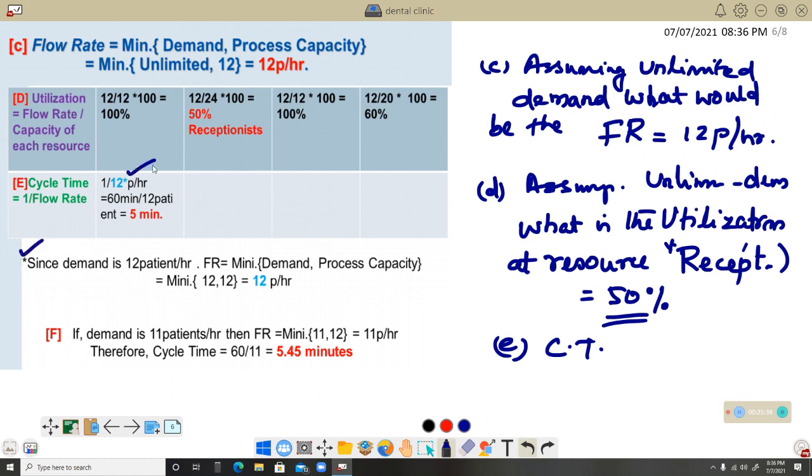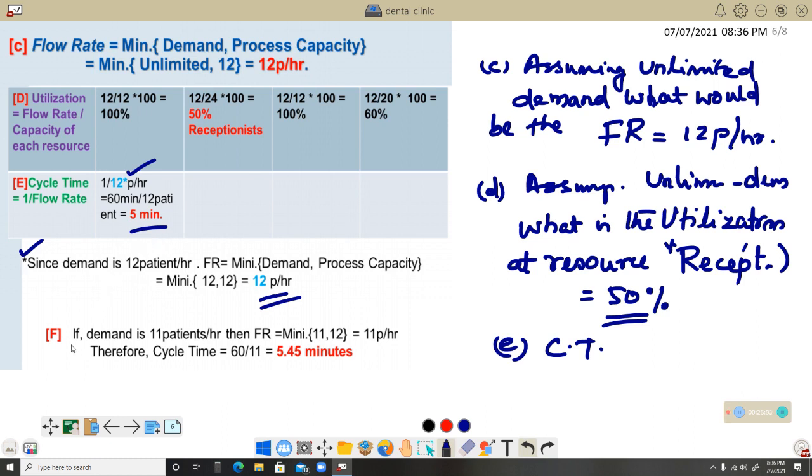Understand how you got this particular 12. Since demand is 12 patients per hour, the flow rate is minimum of demand comma process capacity. So minimum of 12 comma 12 will be 12 patients per hour. That is why I took 12 over here. So 1 by 12 patients per hour equals 60 by 12, you will get 5 minutes after calculating, right?